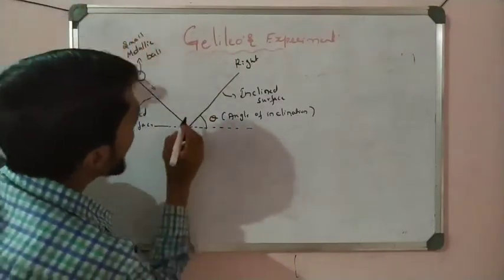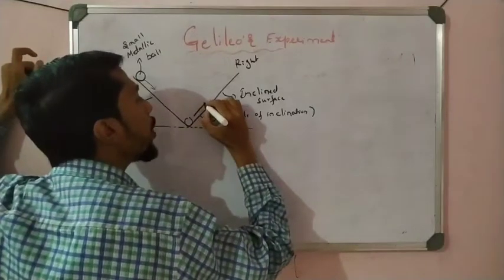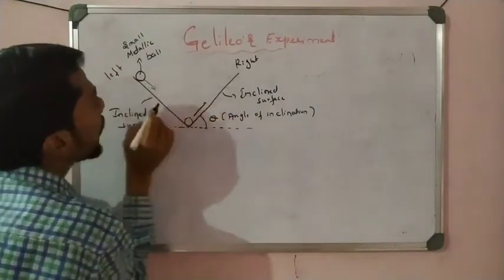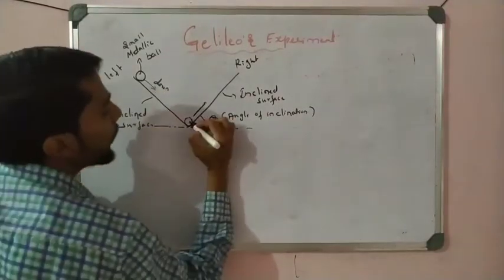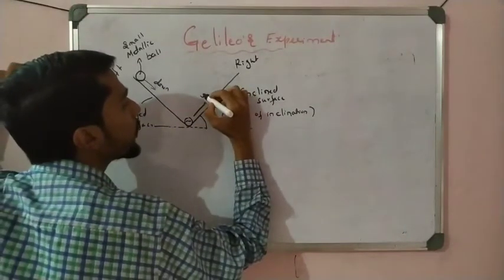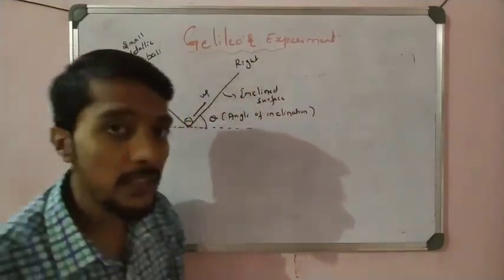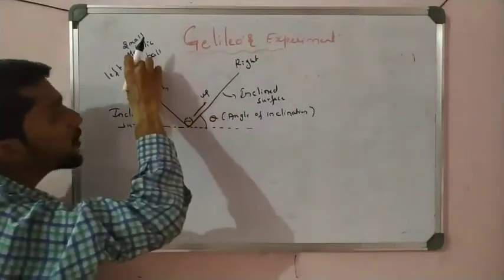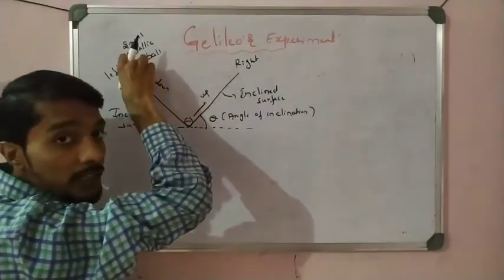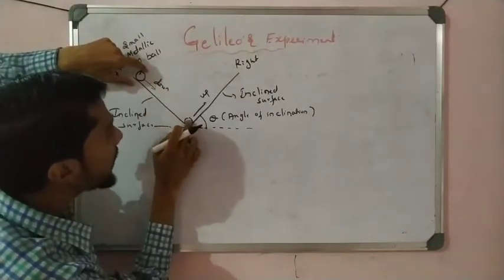The ball starts to move and comes down to here, and then the ball goes up again. How much it goes up is a very important condition. If Galileo releases this ball from that height, the ball comes down and then goes up.